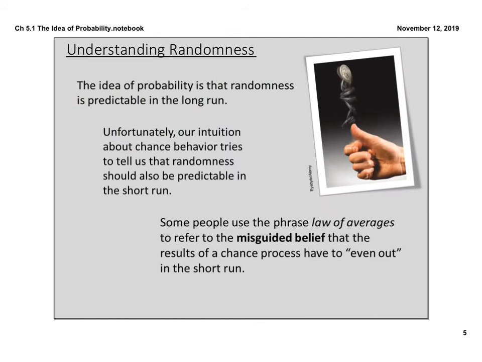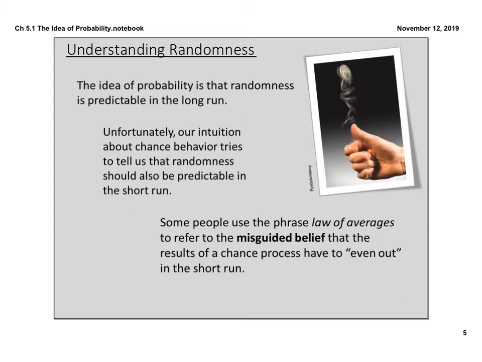Okay, let's just talk a little bit more about randomness. The idea of probability is that randomness is predictable in the long run. Unfortunately, our intuition about chance behavior tries to tell us that randomness should also be predictable in the short run. That's not always the case. I may flip a coin 3 times and get tails all 3 times. Then my probability of getting heads is 0. But we know that that's a possibility. Of course it's a possibility.